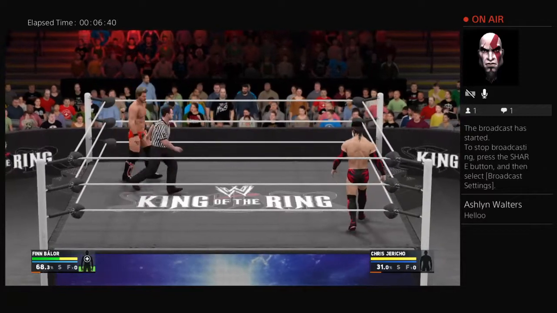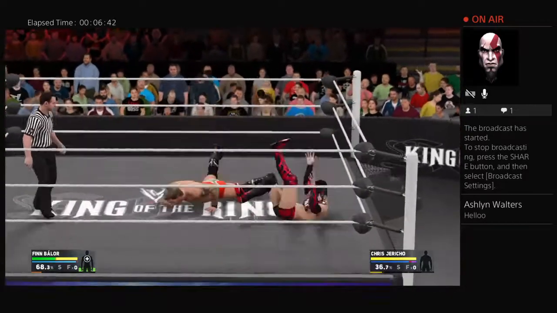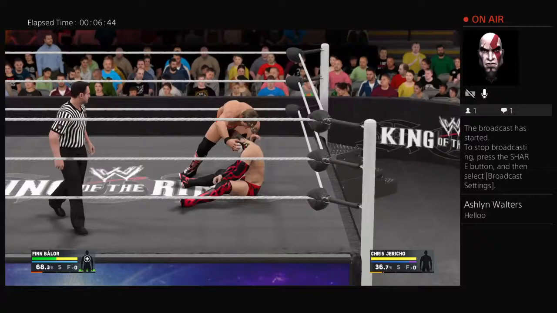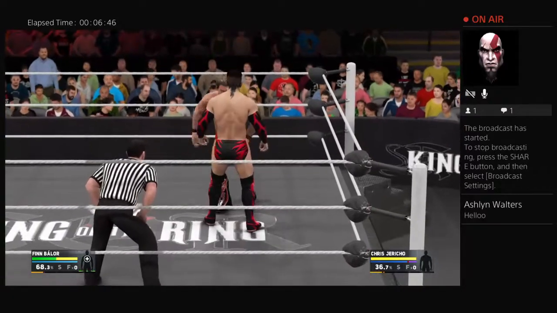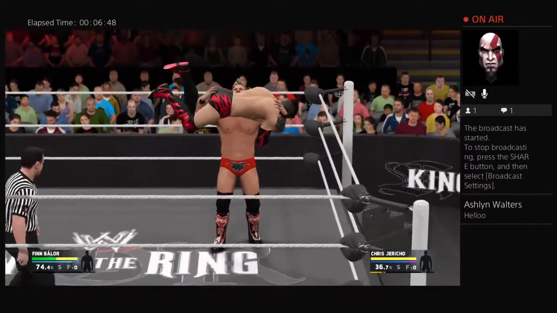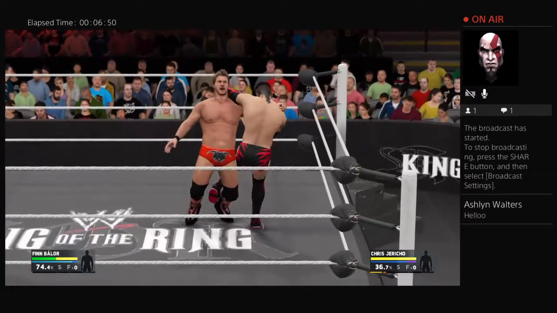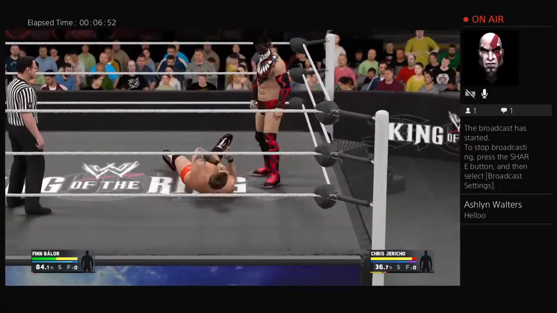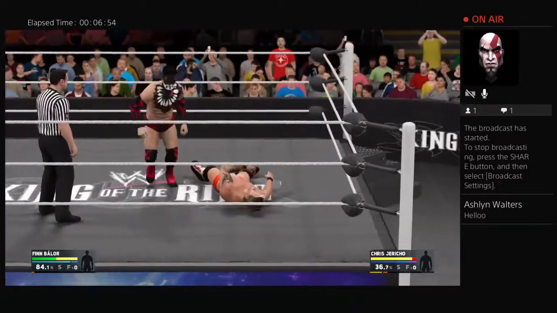Jericho back in the ring. Finn Balor and Jericho having a standoff. Nice drop kick there by Jericho. So Chris Jericho has the confidence. He beat Kevin Owens on SmackDown Live in the first round. But will he be able to defeat Balor in the semifinals of the King of the Ring tournament?